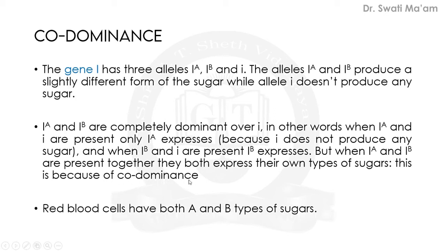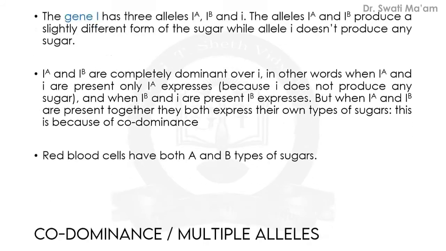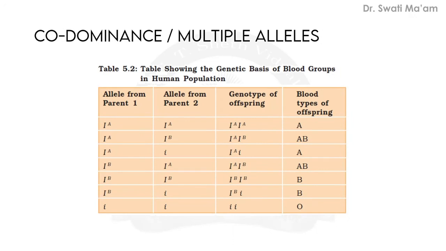This is an important line here. Some of the RBCs have IA type of gene, and some of the other RBCs have IB type of gene. So both types of sugars are produced by them. So this is a very different type of example which we have seen. I'll show you the table which is given in your textbook. Table showing the genetic basis of blood group in the human population.